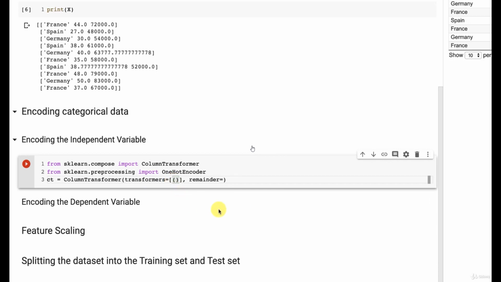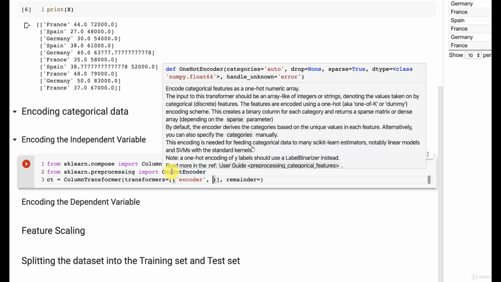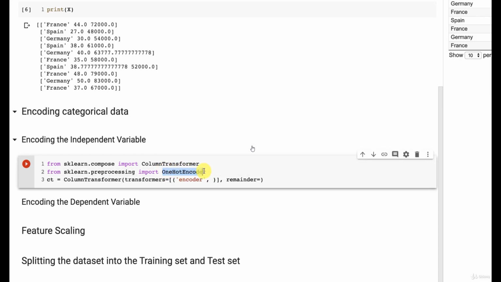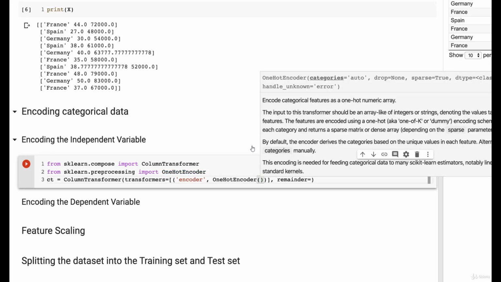The first element is, as we said, the kind of transformation, and to specify that we want to do some encoding transformation, we have to enter here in quotes encoder. So that's the first element. Then the second element, we simply have to enter the exact name of the class that will do this encoding. So I'm going to copy this because this is going to be exactly the second element expected here. And I'm adding some parentheses because that's a class.